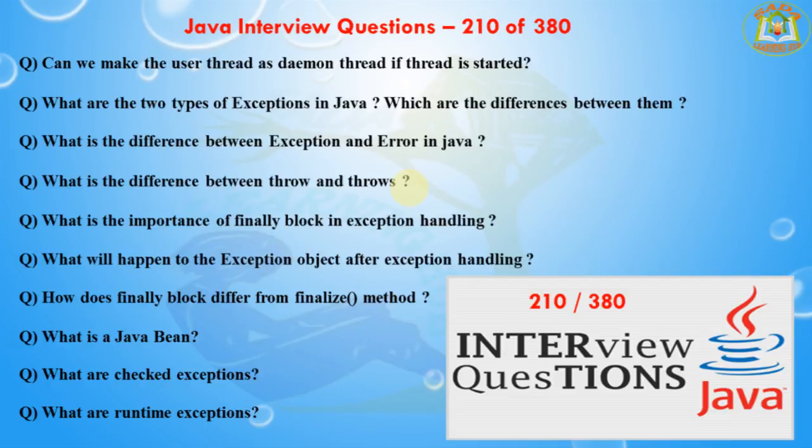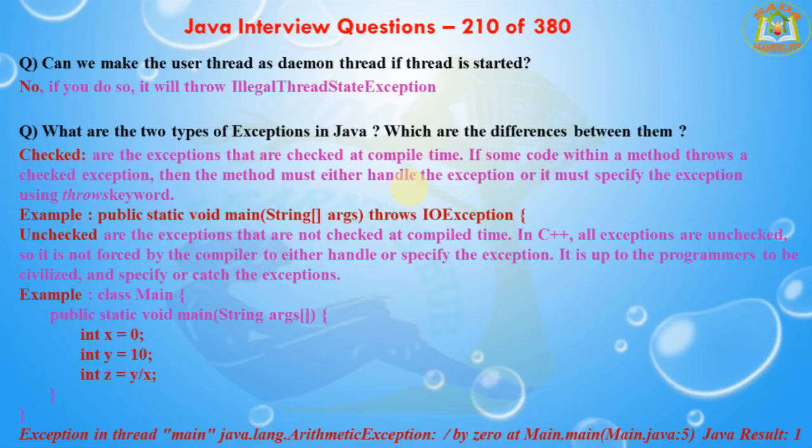The next question is, what are the two types of exceptions in Java? Which are the differences between them? Java has two types of exceptions: checked exceptions and unchecked exceptions.